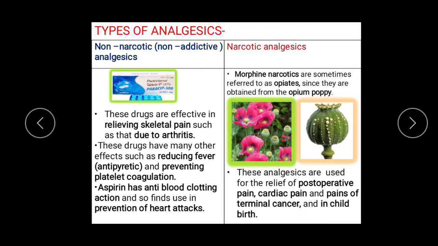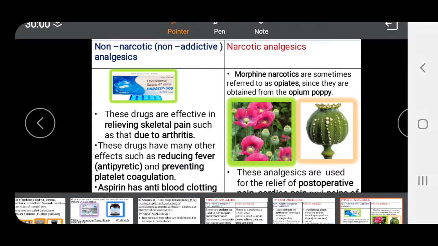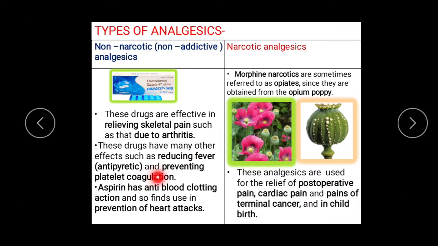We move on to the next page. Non-narcotic drugs are effective in relieving skeletal pain such as that due to arthritis. They also help in reducing fever and act as antipyretics. They also prevent platelet coagulation. Platelets are tiny blood cells that help to stop bleeding by formation of clots. So these drugs can reduce fever and even prevent platelet coagulation.